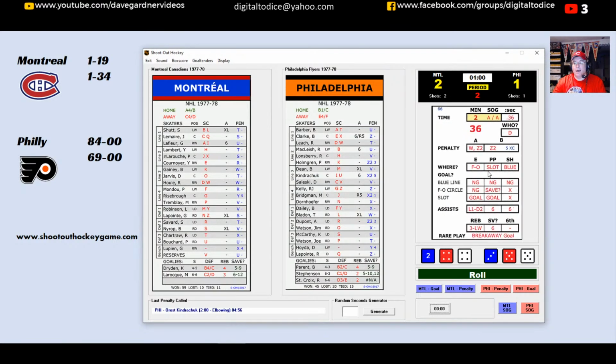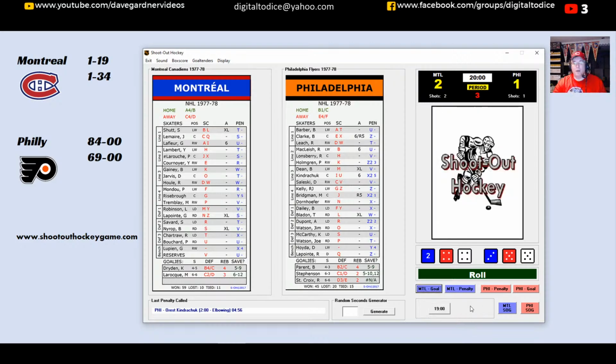So we check for time here, and no time off the clock. We're going to get a couple more flips of the card here. 25, not a chance for either team. And 3 minutes off the clock, and that will end the period. So the Flyers got a late one, and it's now 2-1 going to the third.